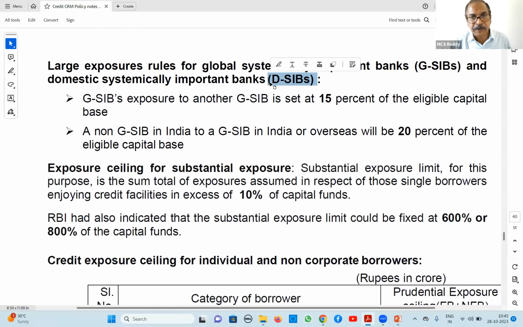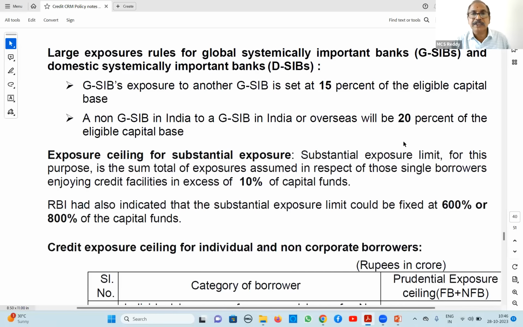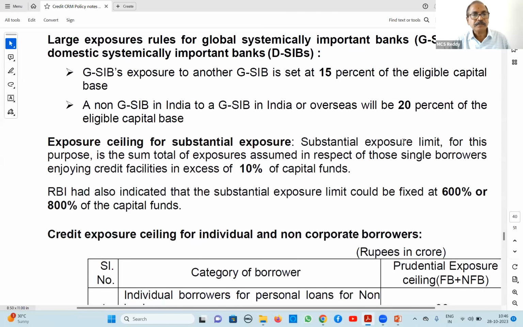The exam definition of systemically important bank is: this is too big to fail. With a very big one, it cannot fail. That is its definition, right? So GSIB to another GSIB, 15% of capital, and non-GSIB to a GSIB, 20% of capital. This is the exposure to GSIBs, DSIBs, right?